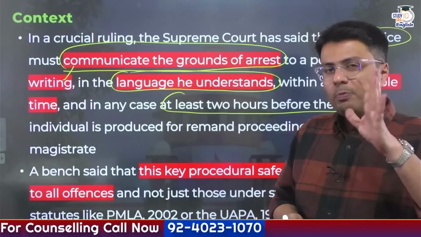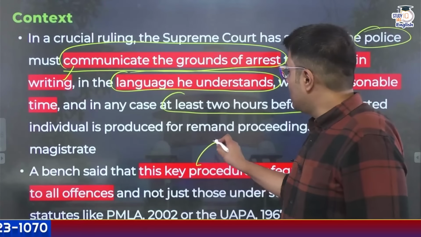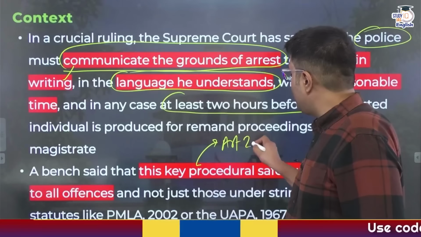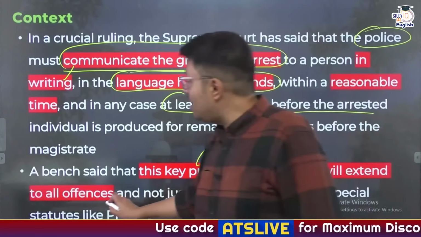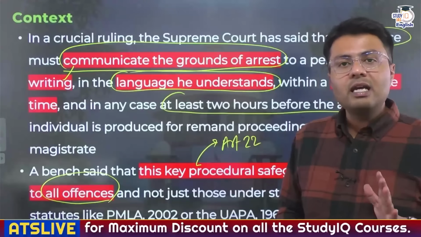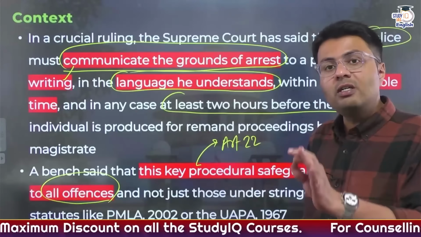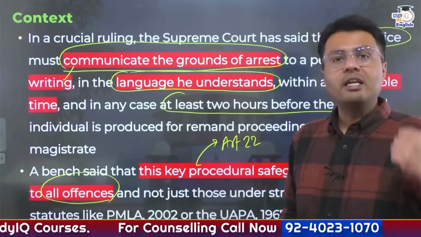Now, the Supreme Court also made one thing clear, that this key procedural safeguard provided under Article 22 of the Indian Constitution is applicable for arrests made under all offences, which includes normal criminal and quasi-criminal cases, and also includes stringent and special laws that have been enacted to bring what? To bring preventive detention into play.